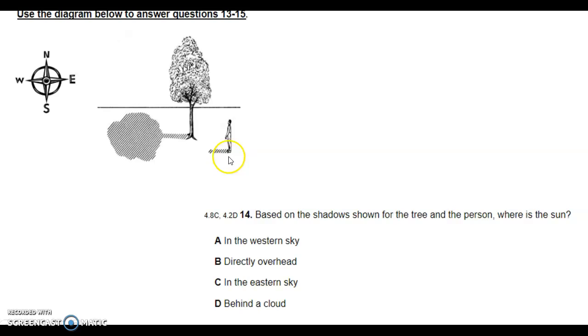Okay, same picture. Based on the shadow shown for the tree and the person, where is the sun? In the western sky, directly overhead. So A, western sky, B, directly overhead, C, in the eastern sky, D, behind a cloud.